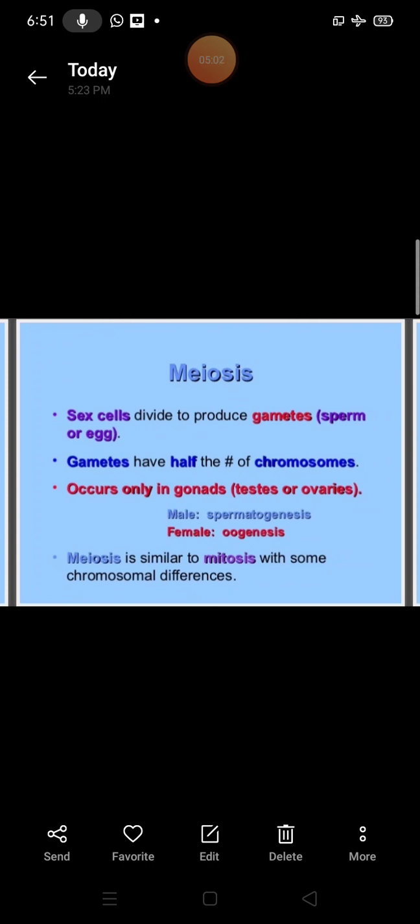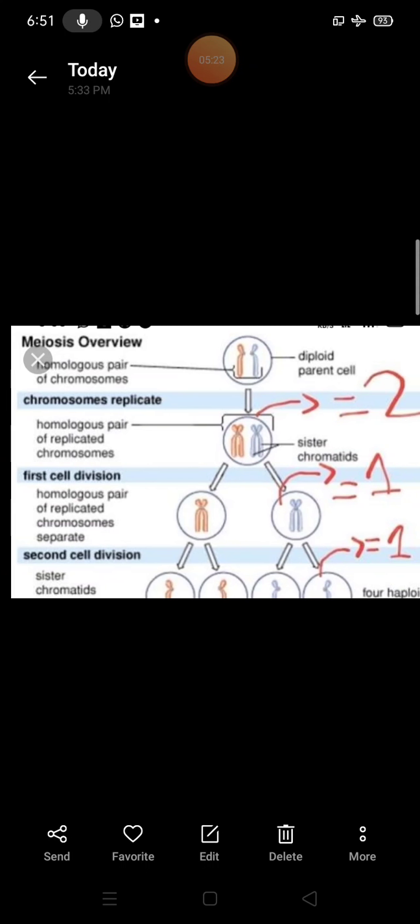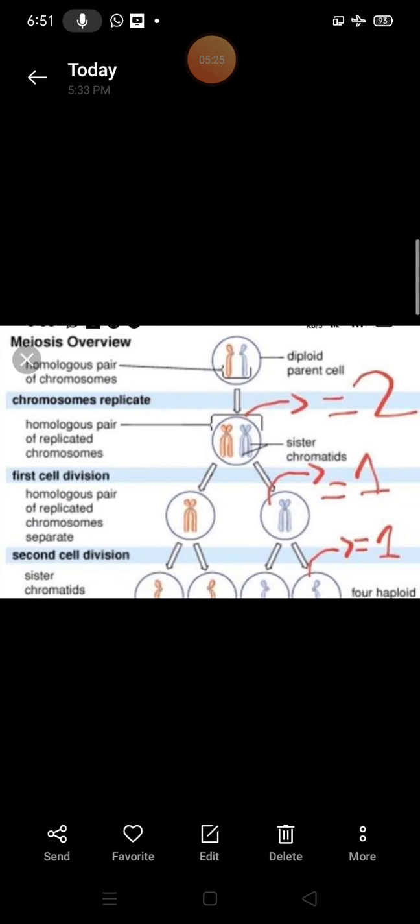You can understand meiosis with this diagram. You can see white chromosomes in a pair and red chromosomes in a pair, but in the daughter cells both are haploid in number. This is the identity of meiosis cell division.